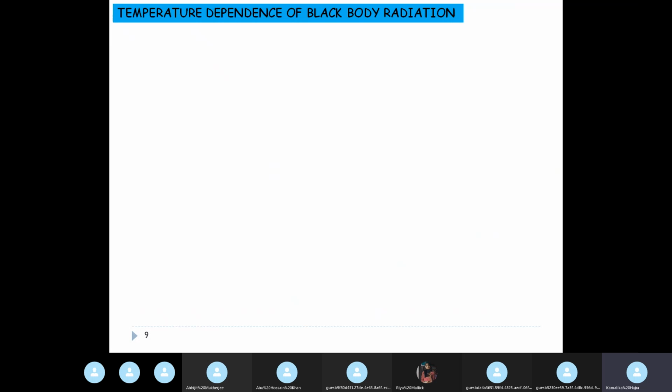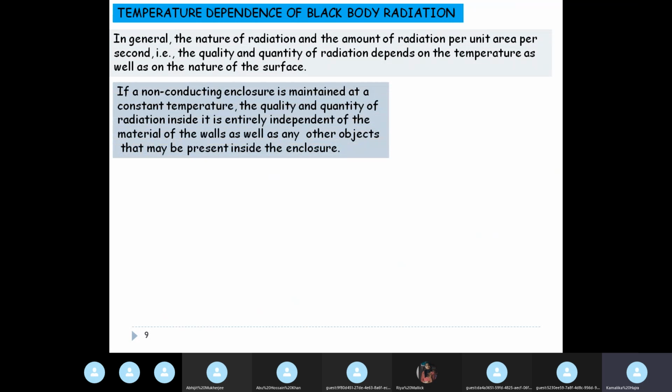Okay, and then we saw why black body radiation is purely dependent on temperature, right? So in general, the nature of radiation and the amount of radiation, that is the quality or the quantity of the radiation, depends on temperature as well as the nature of the surface.